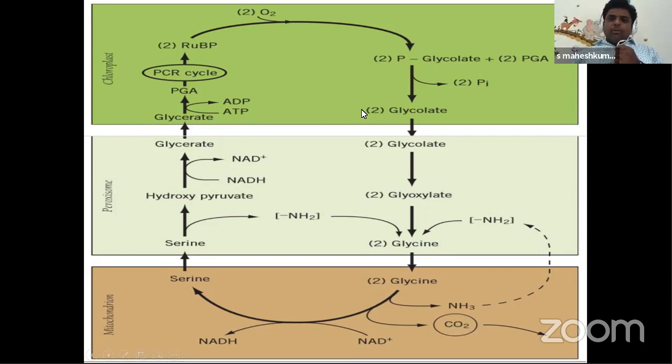So 3 by 4, if you take, 75% is recovered and 25% is lost in the form of carbon dioxide. 75% is going to the PCR cycle, 25% in the form of carbon dioxide. So it is not 100% effort. That's why photorespiration is a very wasteful process for C3 plants.